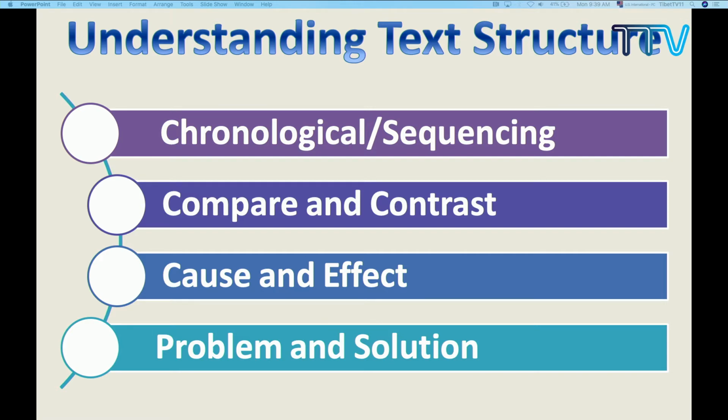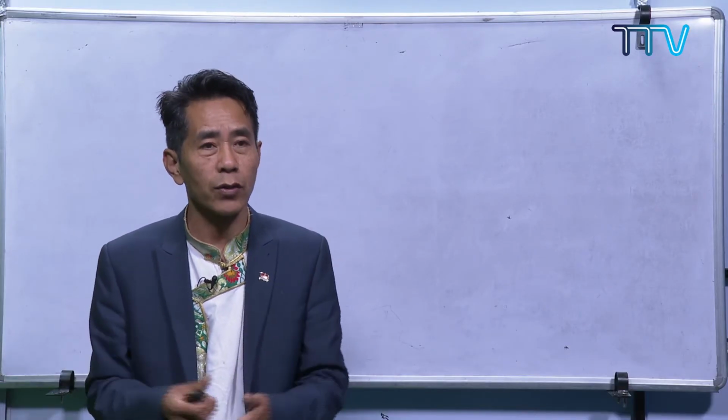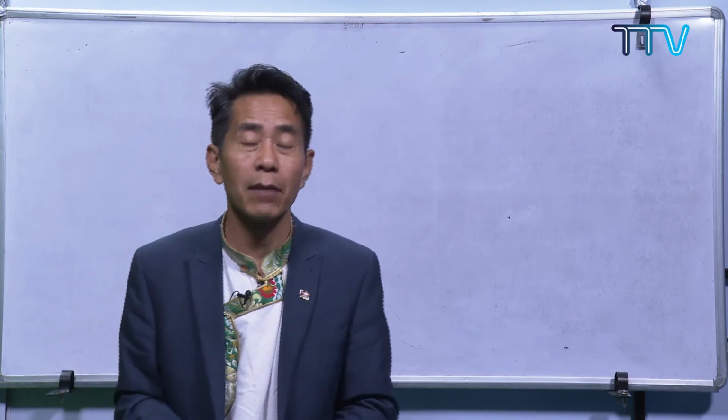What is the first one? The first one is chronological, or you can say sequencing, or we use the other term, time order. Everything is put in order. So that is one type of text structure. And the second one is compare and contrast. We have already done how to write a compare and contrast paragraph or essay. Now we are reading. So whenever we have some passage, we should know whether it is a compare and contrast or not. So that is the second type of text structure.